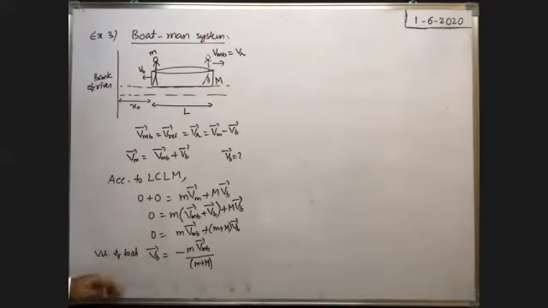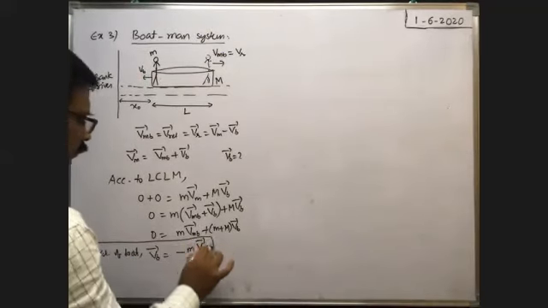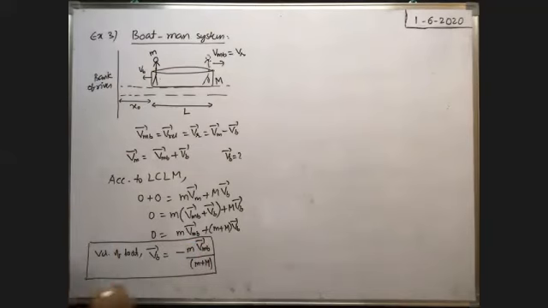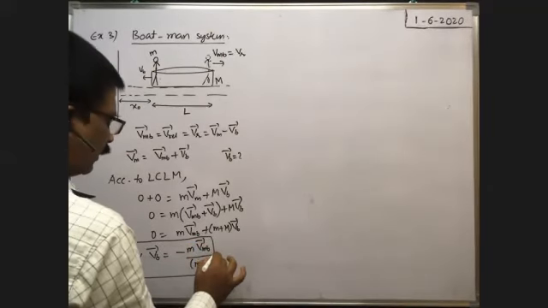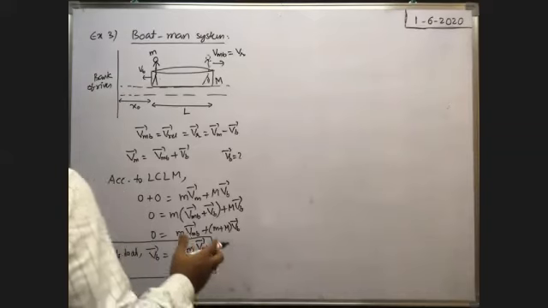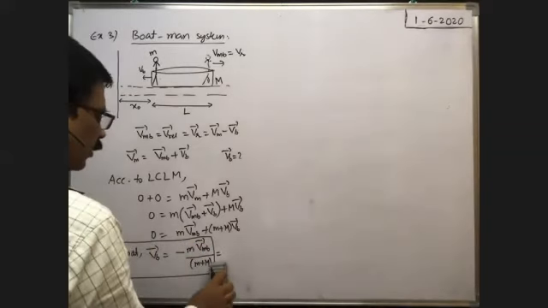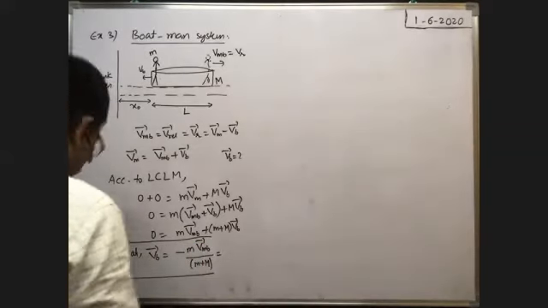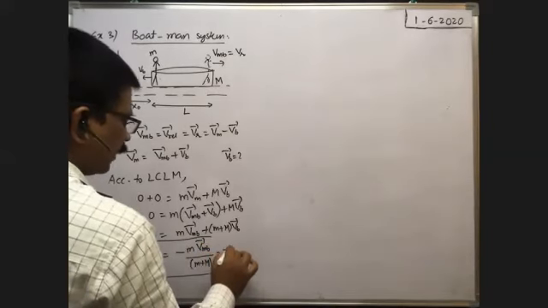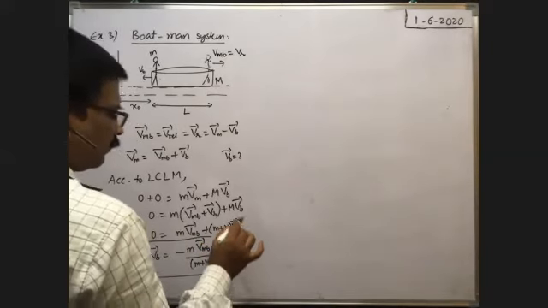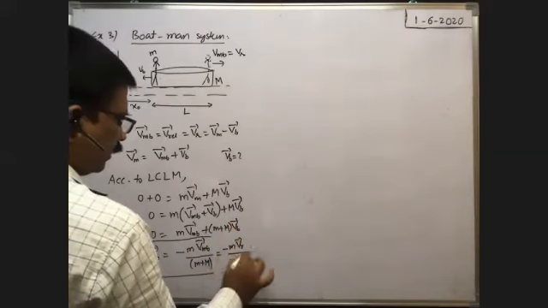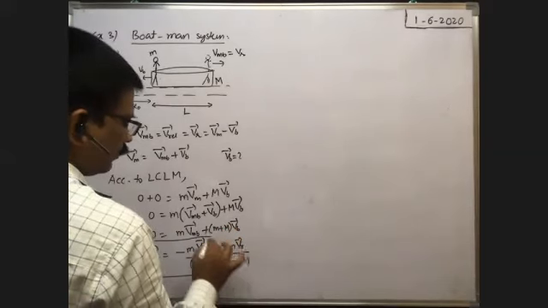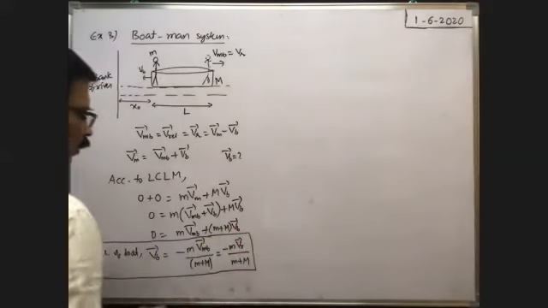For the recoil velocity, or recoil speed, of the boat, we have to remove the minus sign, because recoil itself represents that the boat moves backward. So the recoil velocity of the boat is equal to this, or it can also be written as minus m into, instead of Vmb bar, the relative velocity. So minus m into the relative velocity of the man with respect to the boat, divided by m plus M. We can write it like this.